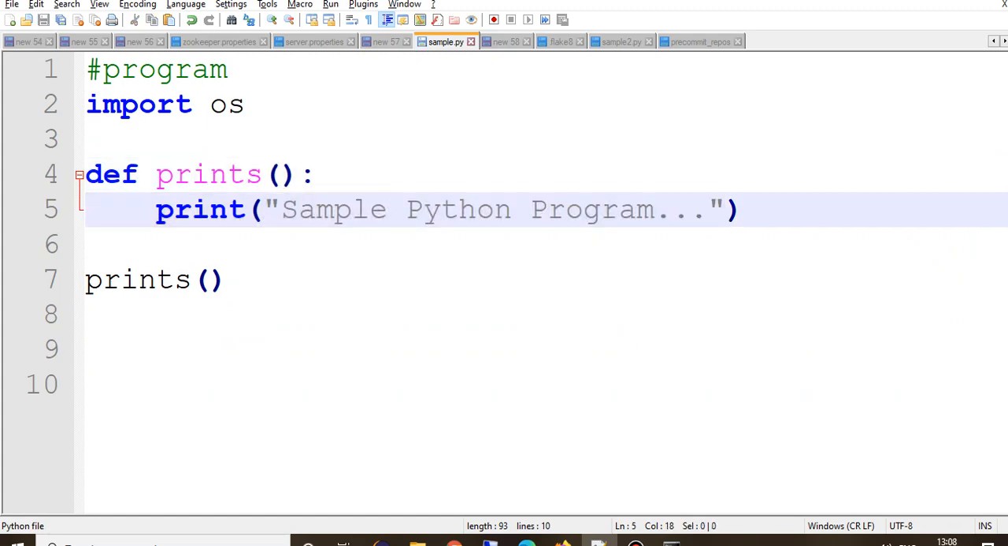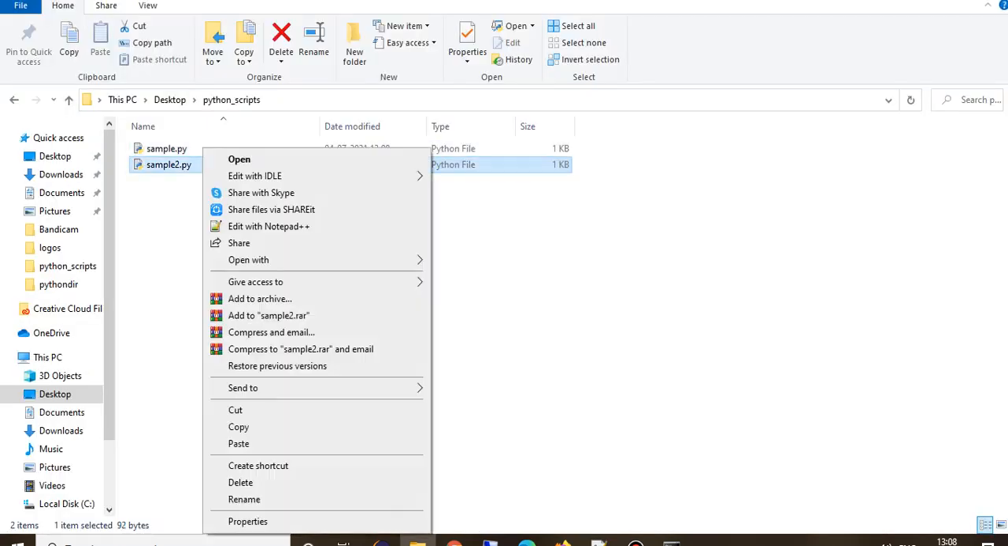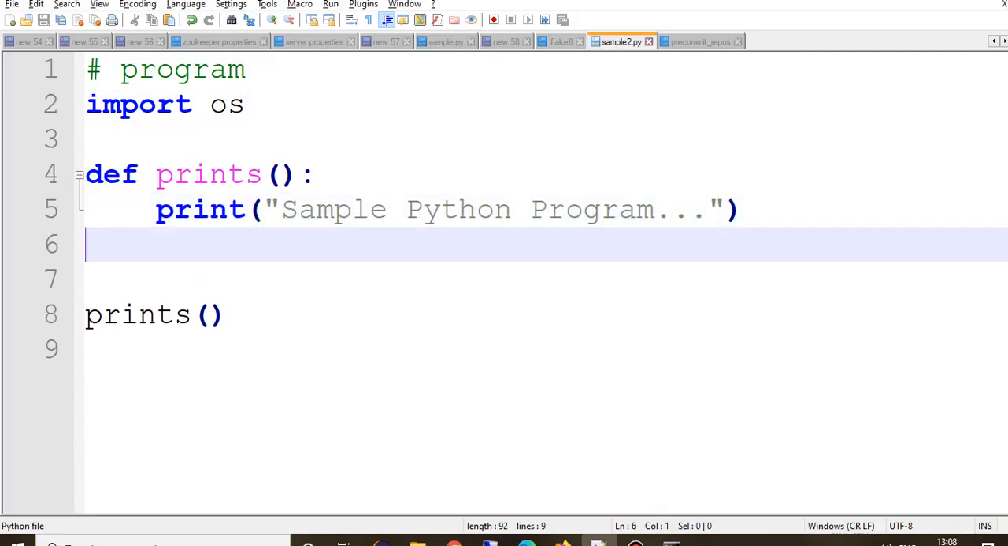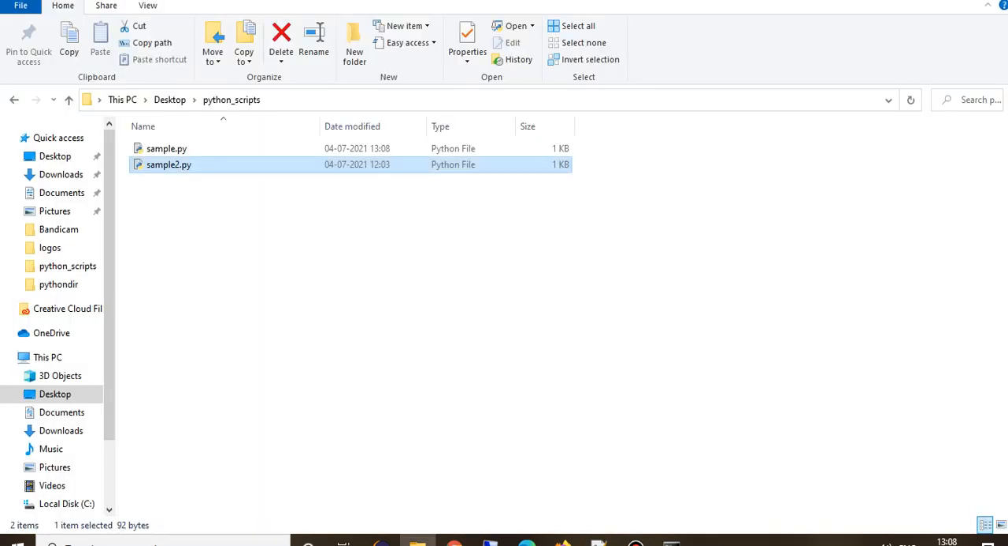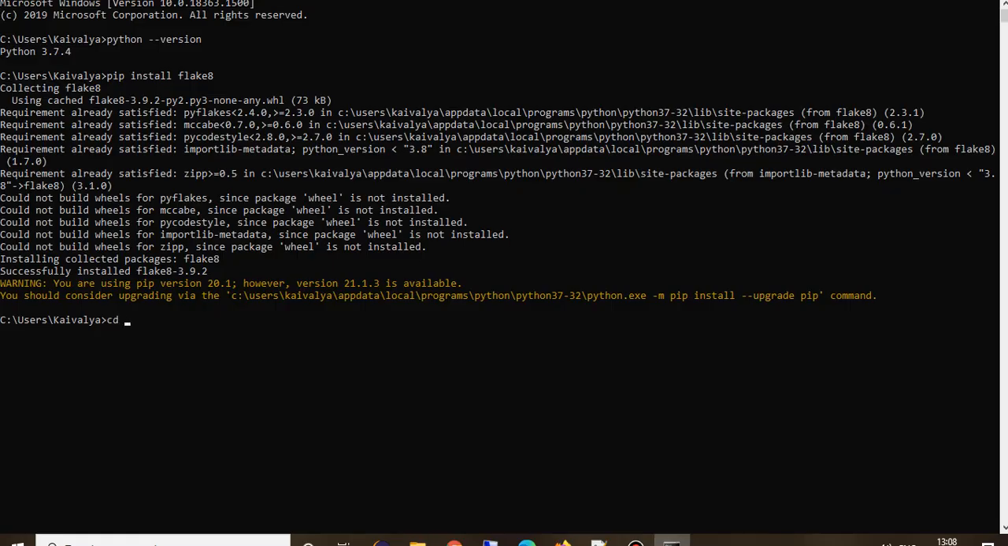So this is sample, and I do have sample 2 as well. In sample 2 I have the same thing, but there is a slight difference, and I will show what exactly the difference is. But for now, these are two somewhat identical files, sample and sample 2. Let's go to the desktop location and see if we can run it.